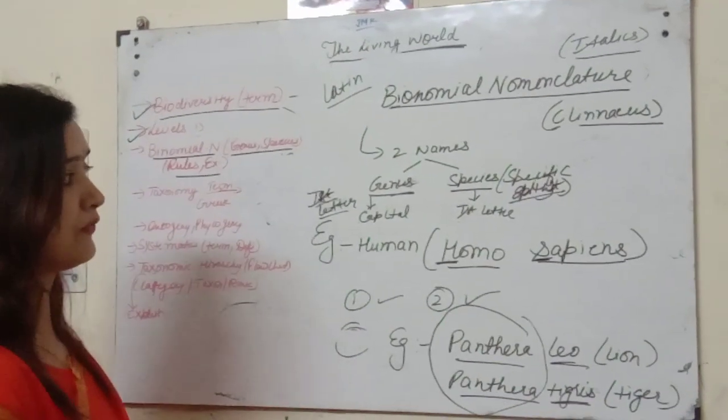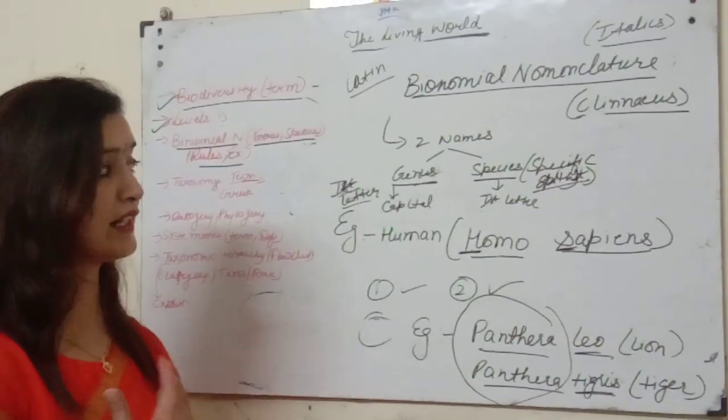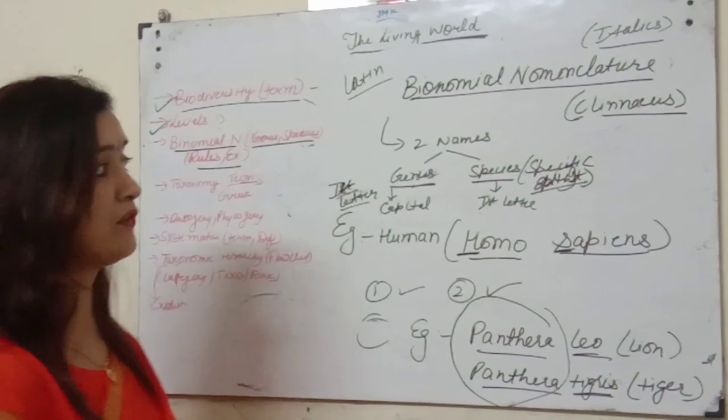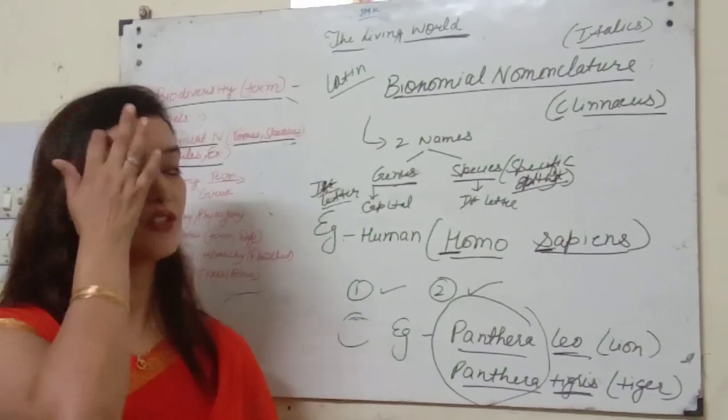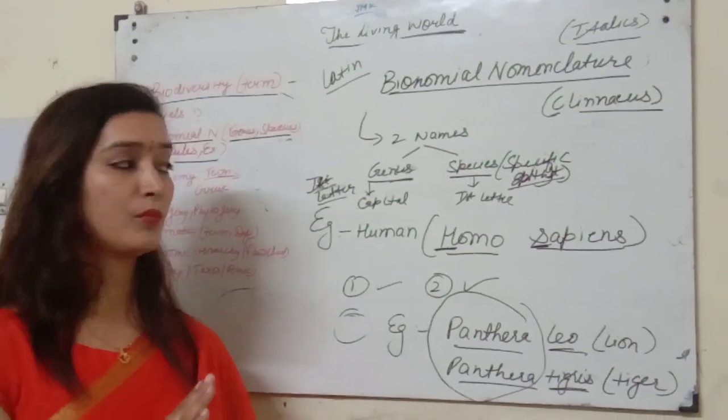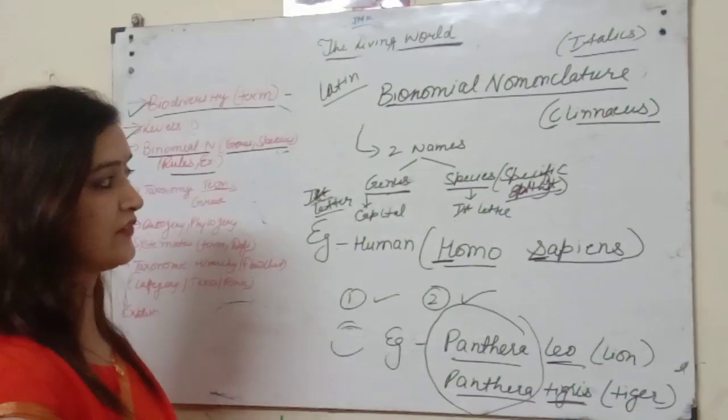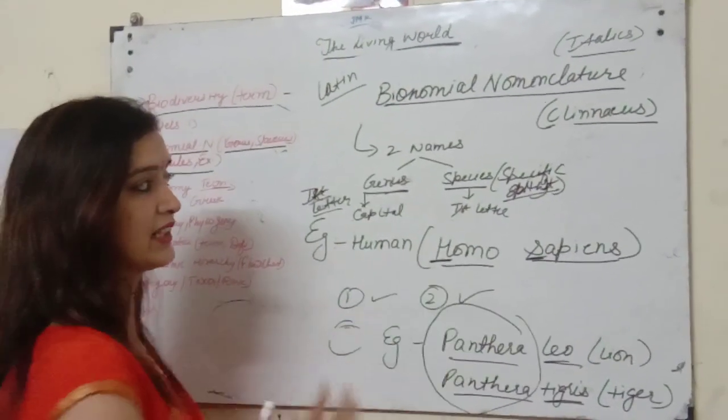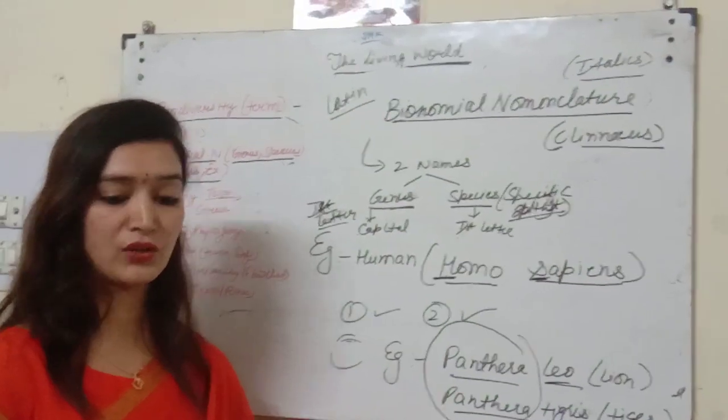If we talk about species, it is a group of individuals or a population of individuals that have common morphological and structural similarities, and they can also interbreed among themselves.